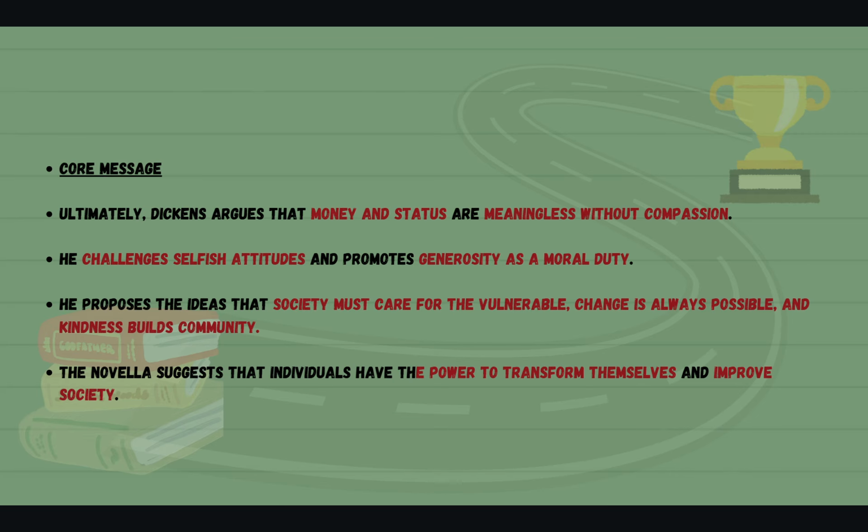The core message of the novella is that ultimately Dickens argues that money and status are meaningless without compassion. He challenges selfish attitudes and promotes generosity as a moral duty. He proposes the idea that society must care for the vulnerable, change is always possible, and kindness builds community. And the novella suggests that individuals have the power to transform themselves and improve society.